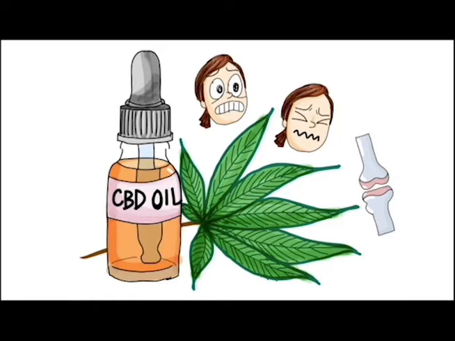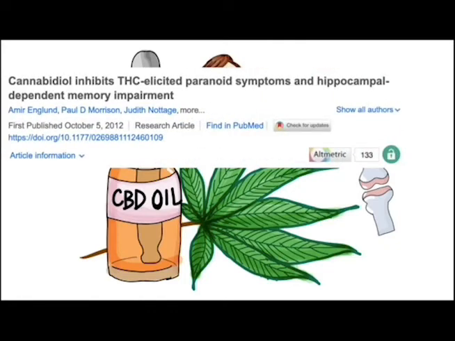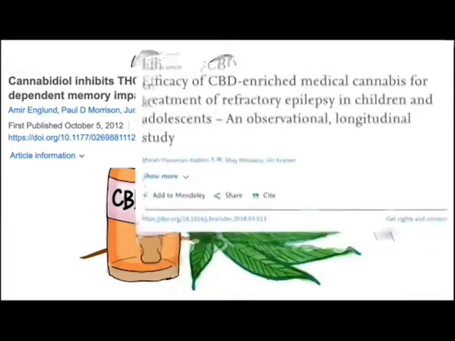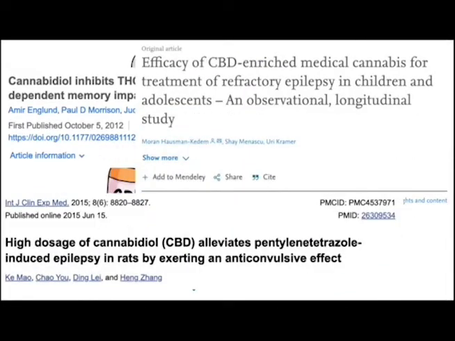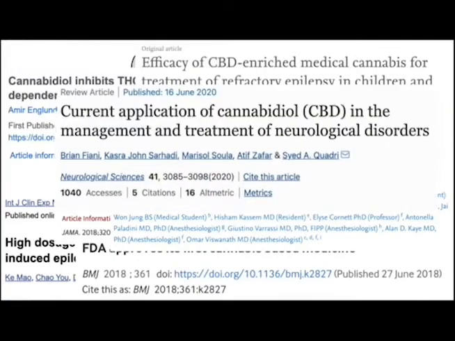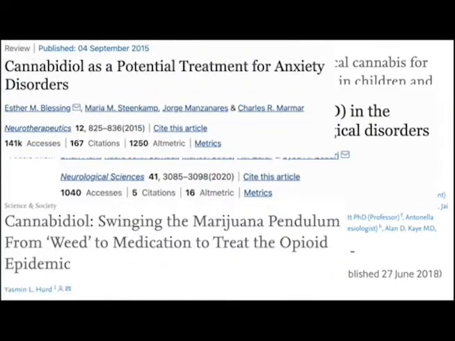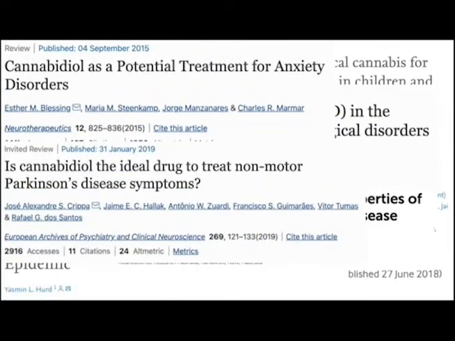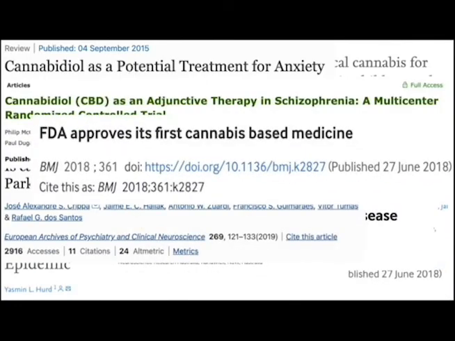Although the details on how it produces such effects are unclear, many studies report its beneficial effects. CBD is known to help with psychosis, while THC may aggravate the symptoms, and it's found to be a viable treatment for at least some types of epilepsy. More and more studies are reporting its beneficial effects on patients with anxiety-related disorders, chronic pain, opioid addiction, and many other neurological and psychiatric disorders. Hence, CBD has therapeutic potential for treating a number of medical conditions.